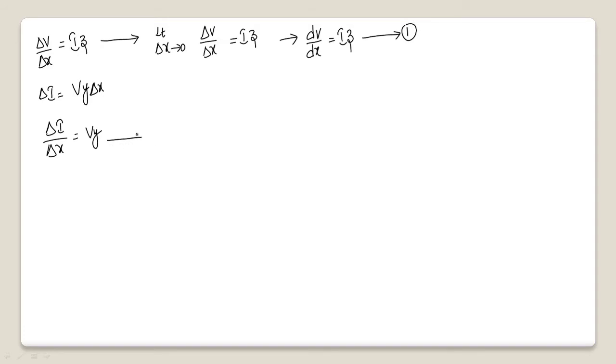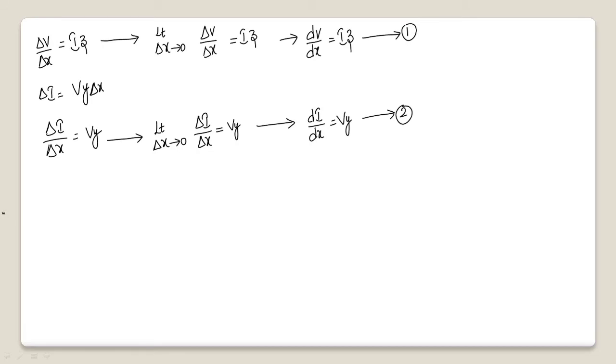Similarly, using the same analysis here, I am applying the limit on both sides in order to get the voltage or the current at that particular point where the width is 0, exactly at a point. In that case, I need to apply limit. So limit x tends to 0, delta I by delta X is nothing but V into Y. Now when you apply this limit, this can be defined as the differentiation. So dI by dx is nothing but V into Y. Consider this equation as the second equation.